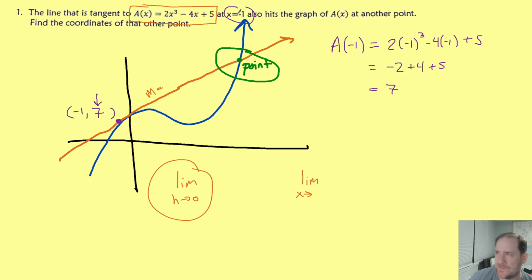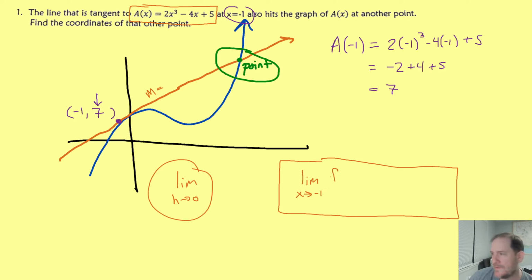I know that it's -1, so I would recommend that you use the other limit definition, the one where we let x approach the value of x where we want our derivative, and then you just do f of x minus f of -1 and divide that by x minus -1. So I'm going to use that formula to come up with the derivative, because the derivative will be the slope of the tangent line. So let's do that.